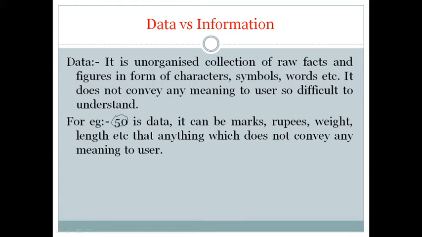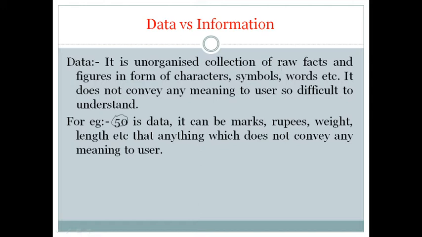So it does not convey to the user what 50 actually represents. There can be so many meanings but no unique meaning of 50. So 50 is a number which is raw data which does not convey any meaning.